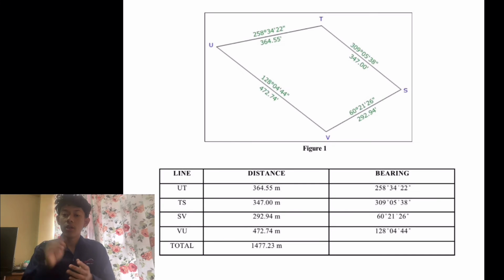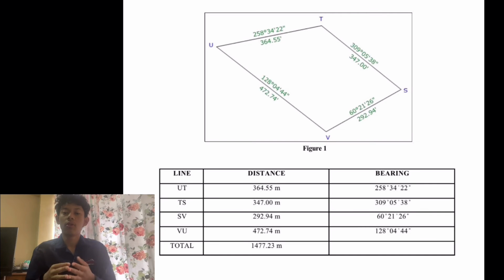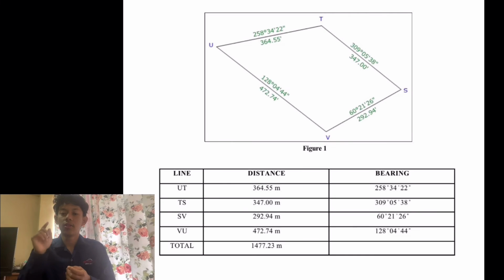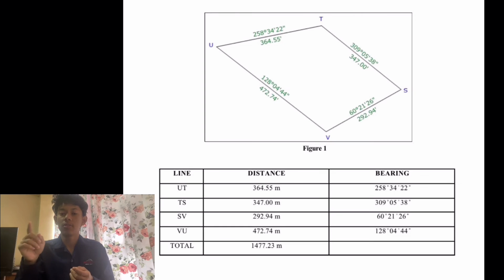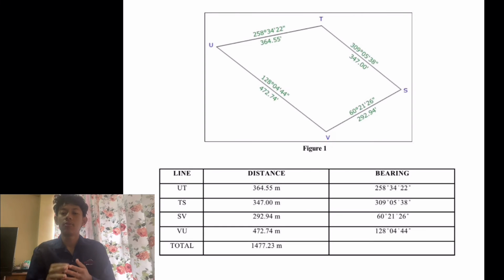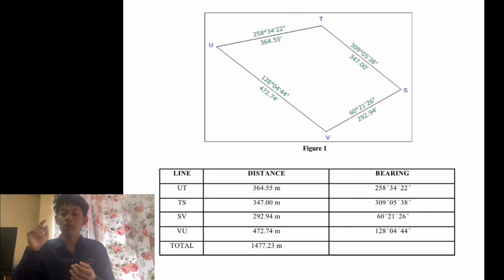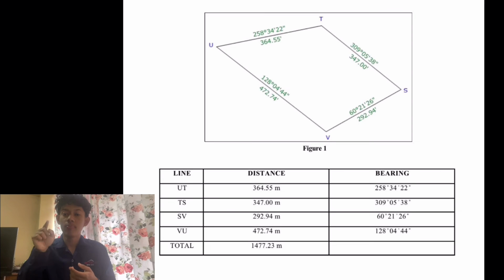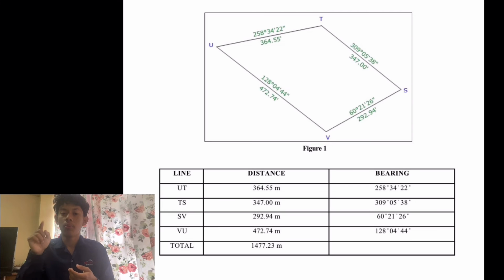The line UT has a distance of 364.55 meters and the bearing is 258.34.22. The second line is TS. The distance is 347 meters and the bearing is 309.05.38. The third line is SV. The distance is 292.94 meters and the bearing is 16.21.26.